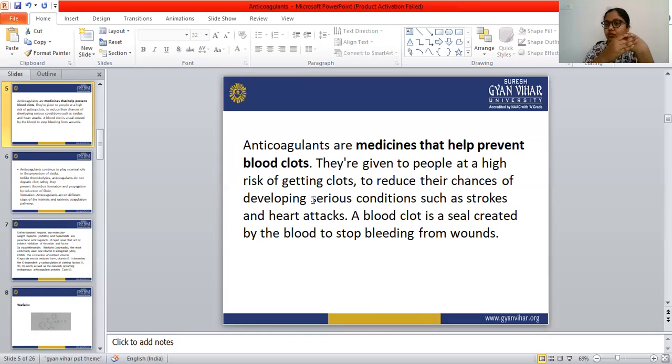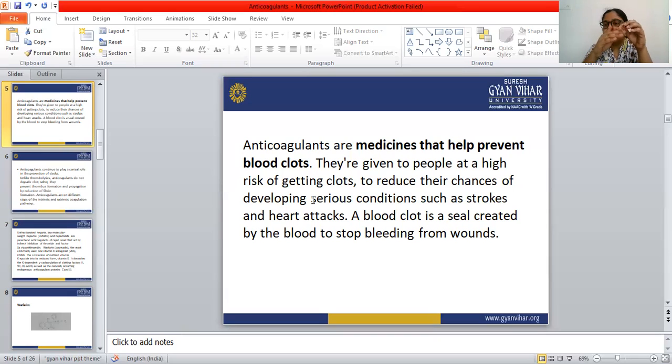If any wound happens on our hand, blood releases from the vein. If the clotting factor is not present inside our blood, blood loss happens. When blood loss happens, that is a dangerous condition. So this blood clot is a seal.